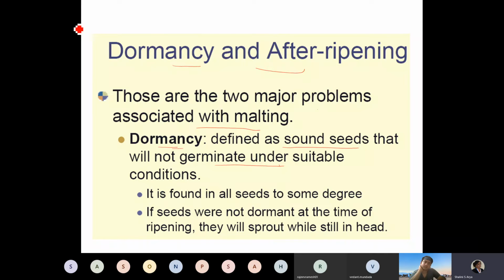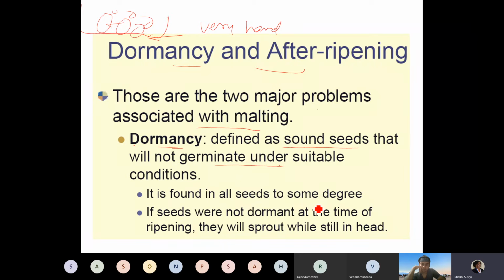I do not know how many of you have seen, but usually at home also, if you try to germinate some grain in water, always at the bottom very hard grains remain, and they will not germinate at all. The reason could be whatever, but they are called dormant grains. They will not germinate under any conditions.